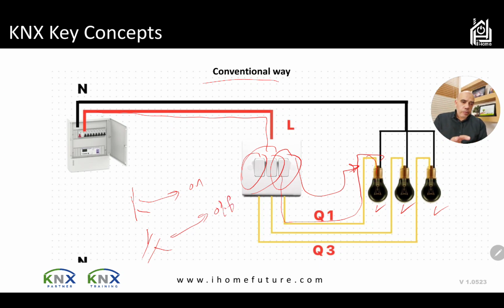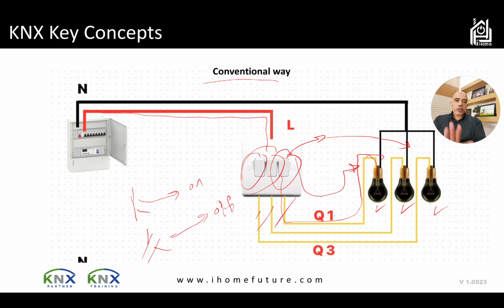Okay, and here the basic topic is that the load, the lamp, is connected directly to the control. If I need to change the control, so let's say I want to make a scenario where this button will control this lamp, then I need to change the cables themselves. So I have to take physical action to change the way the devices are being controlled.